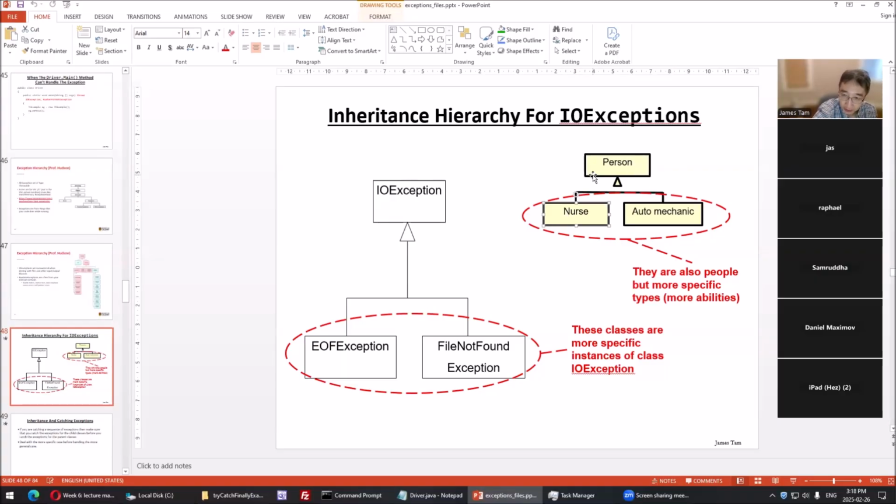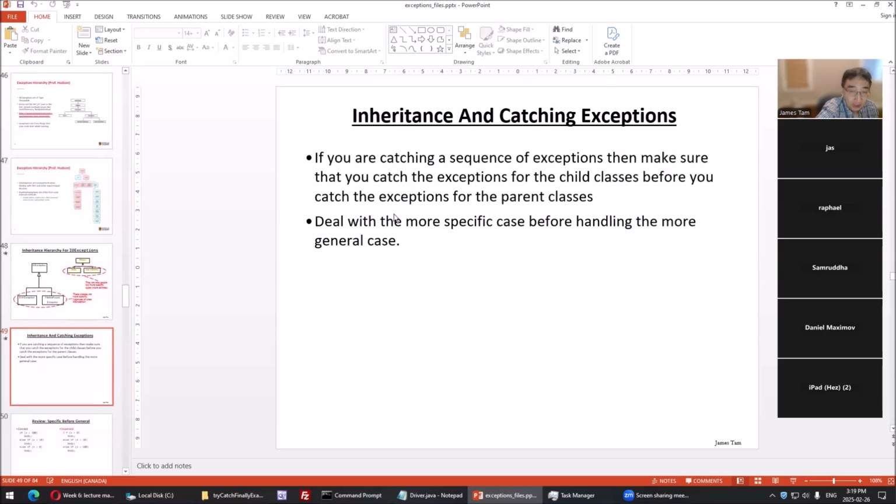So if we need a generic concept of person, we can substitute these child classes for a person because they're still that person. In a similar fashion, an end of file exception is a more specific form of an IO exception. You're checking for the case where we read past the end of file. If we need one of these, just like over here, we can substitute the child for the parent, the lower for the upper.